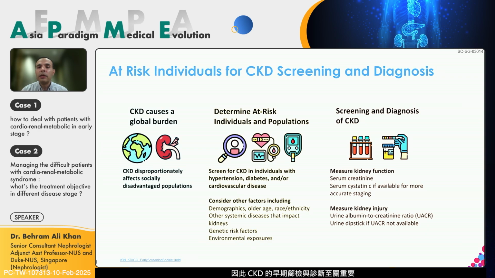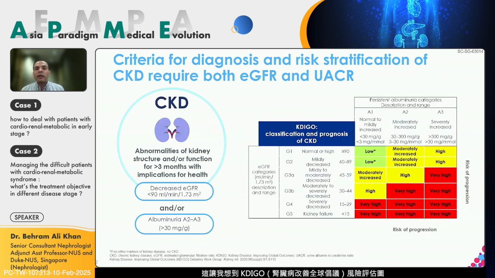So screening and early diagnosis of chronic kidney disease becomes very important. And as I mentioned, it is an approach based on two pillars, with a blood test with serum creatinine, and of course calculating the estimated GFR, but also something which may be overlooked, and that is a urine albumin to creatinine ratio. So that brings me to the KDIGO heat map.